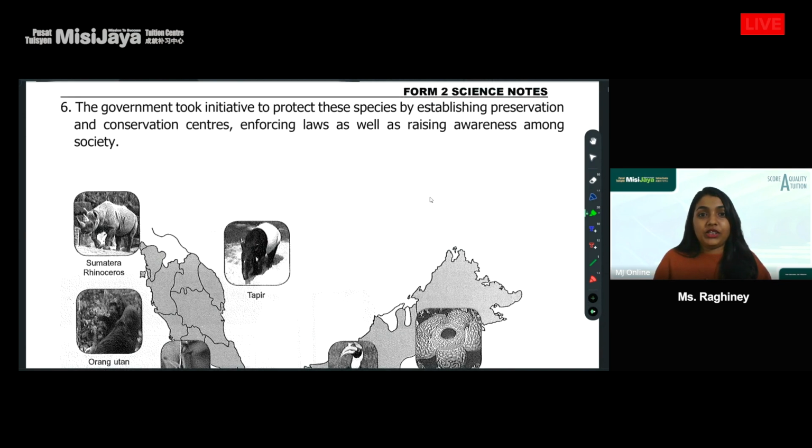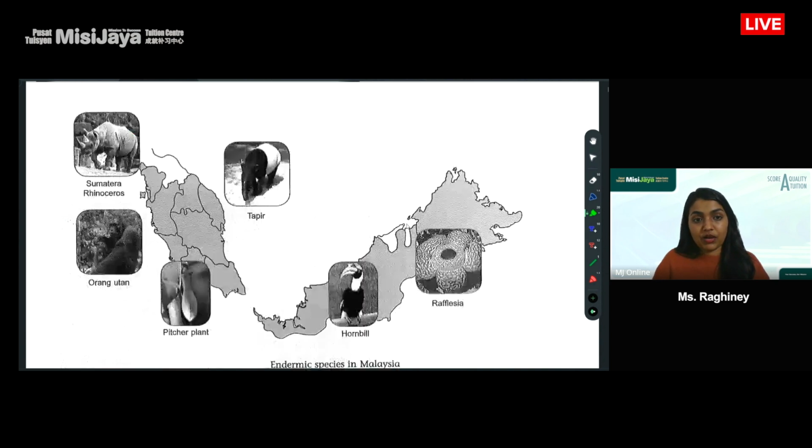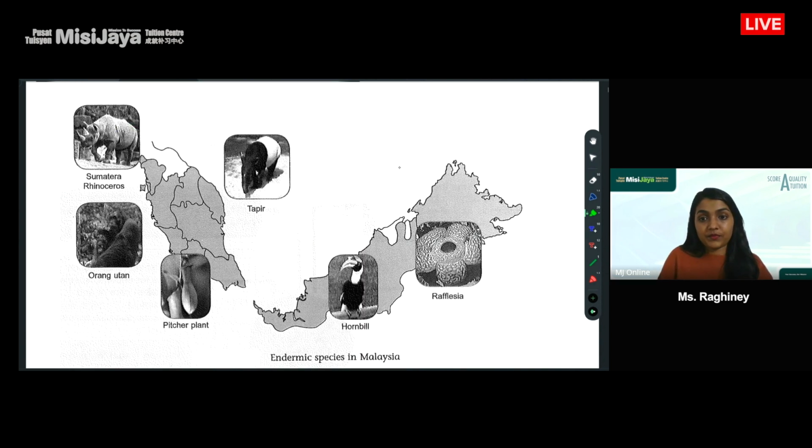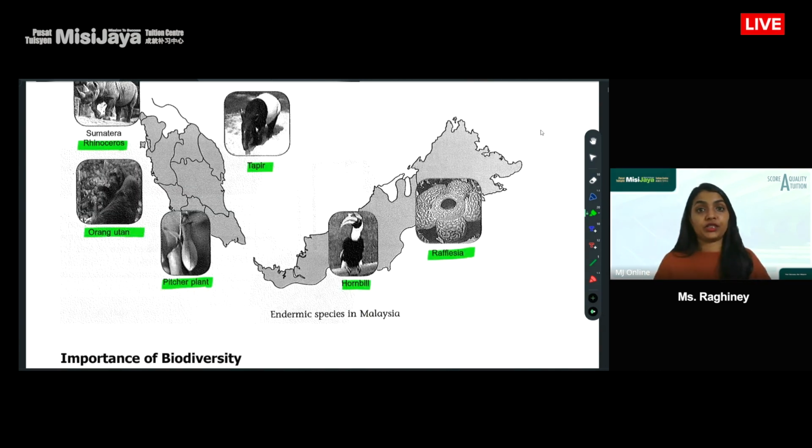So the government took initiatives to protect these species regarding the endemic species just now, almost extinct, by establishing preservation and conservation centers, enforcing laws, as well as raising awareness. So these are some of our endemic species in Malaysia. We have the hornbill, we have the tapir, we have rhinoceros, Sumatra rhinoceros, we have orangutan, and we have the plant. All right, so these are some of the things that are exclusive to Malaysia.